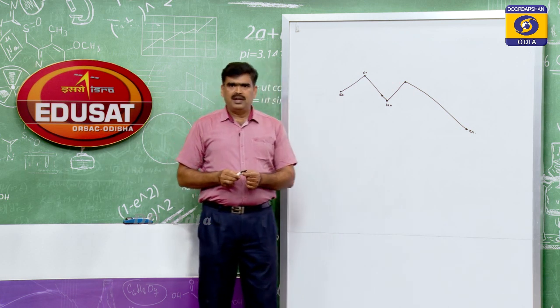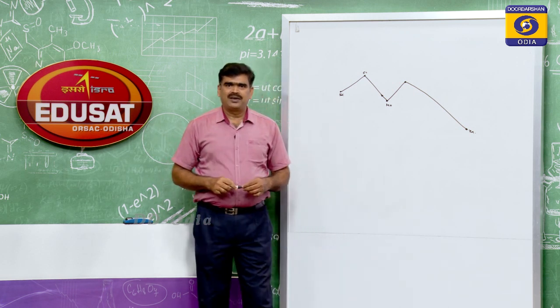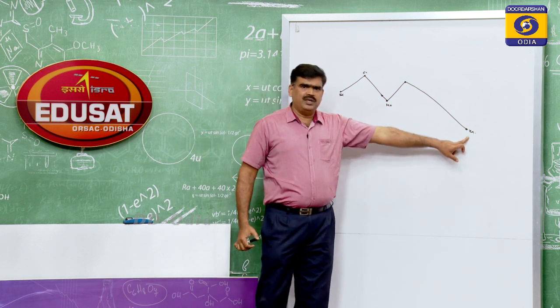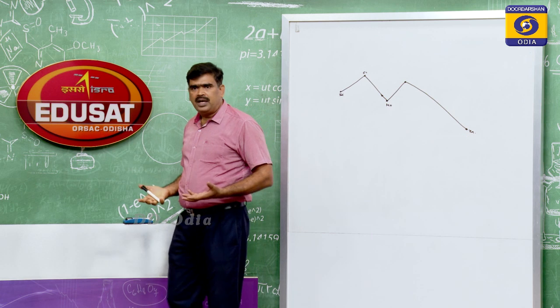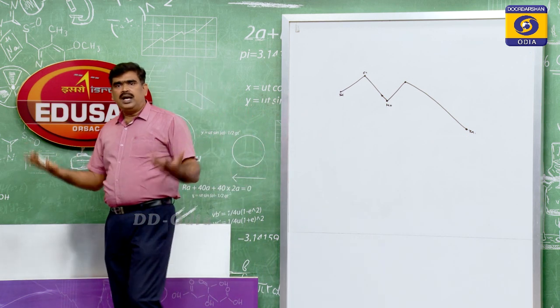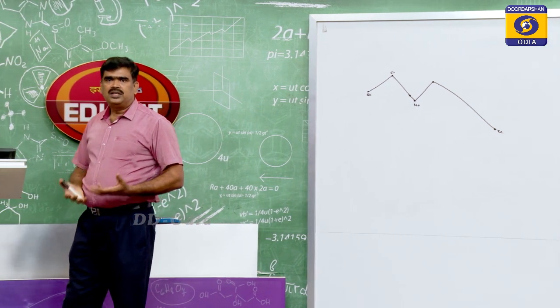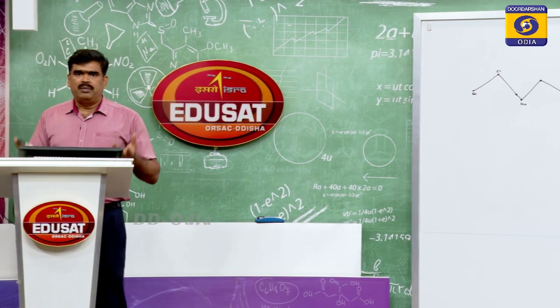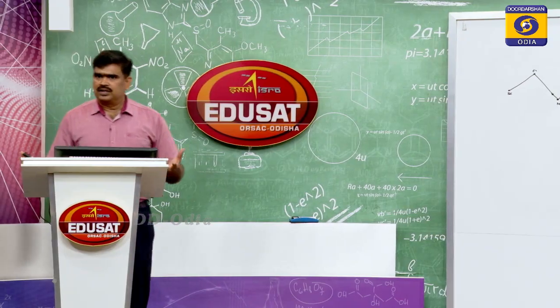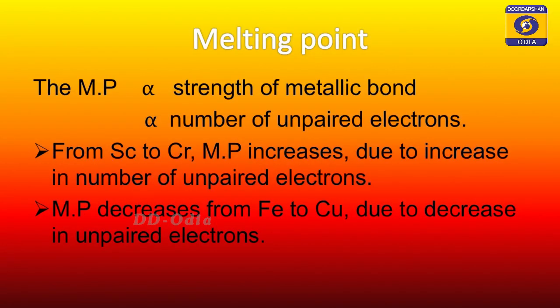From the diagram, now you must be clear, zinc has the lowest, for an obvious reason. Zinc has a fully filled d orbital, so it cannot make any additional covalent bonding with its neighboring atom. It has only normal metallic bond, kernel-electron interaction. Because of a large size kernel, the attraction between kernel and electron is weak. So that is why zinc has the lowest melting point in this series.